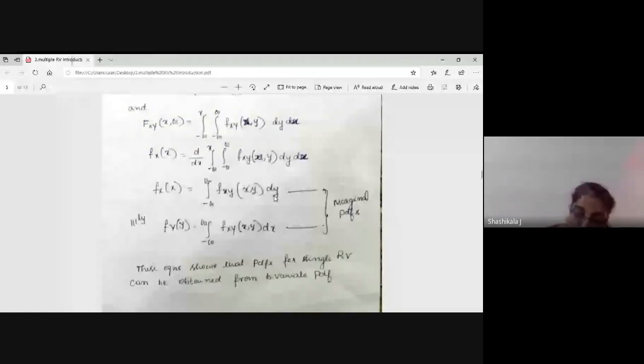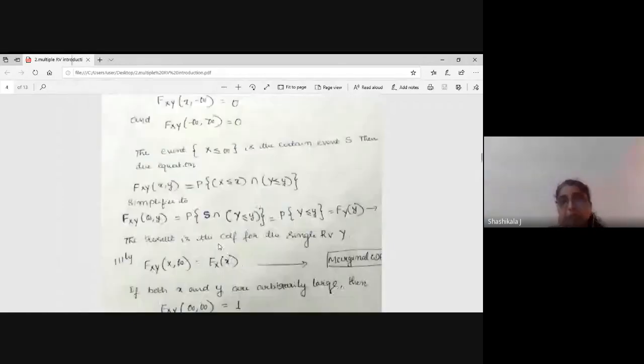If I want to find the PDF for the other random variable y, then I have to integrate that PDF with respect to x. This is what you have to remember, and these are called marginal PDFs. If you remember it like this, then only you will be able to solve the problems. Understood? Let me know through chat whether you understood or shall I repeat? Yes, please write. Okay, so what you have to remember is this one.